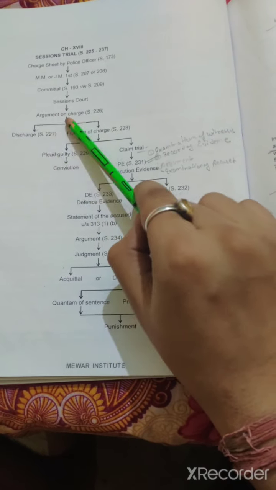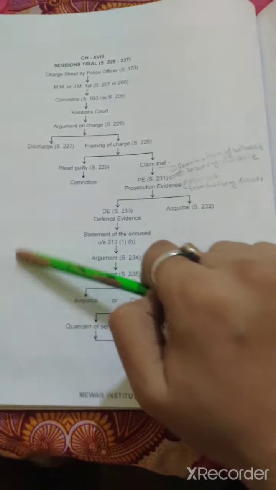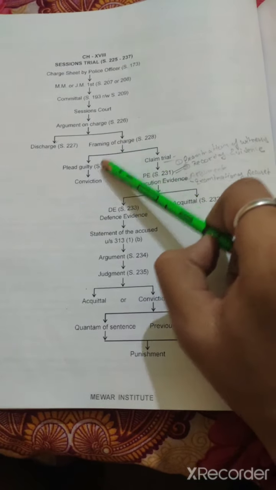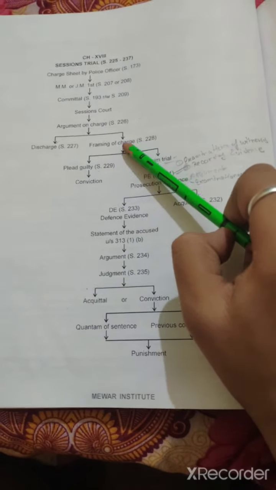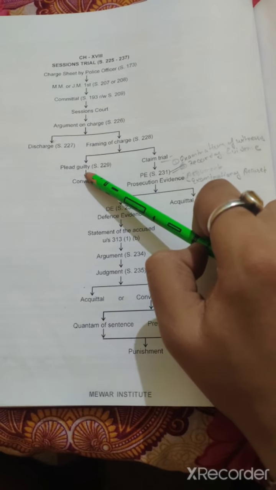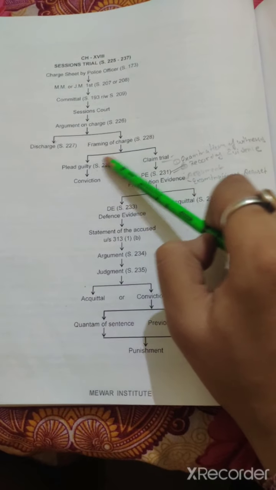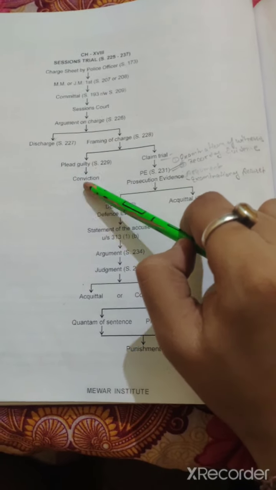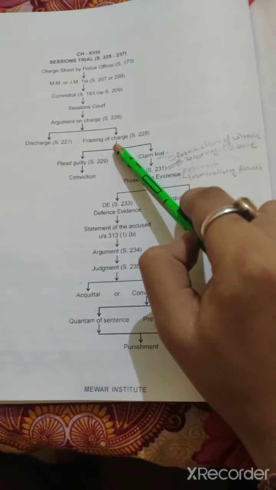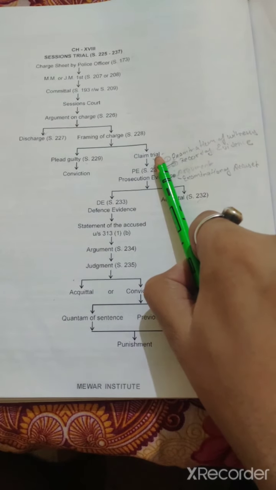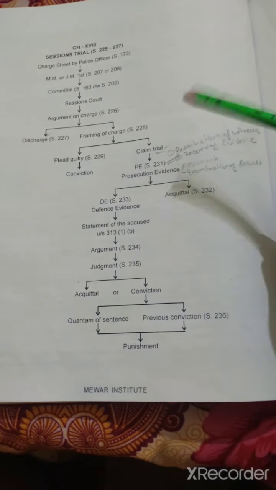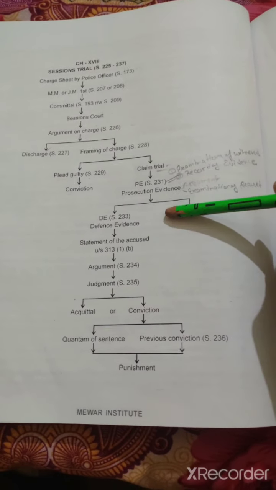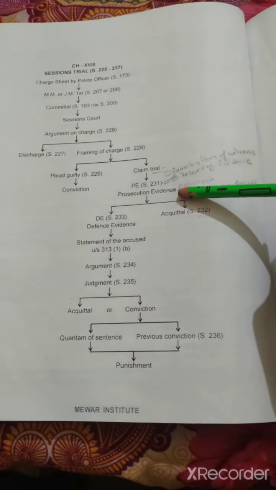After this, the accused will be discharged of all the offenses, or there will be framing of charge. After the framing of charge, the accused may plead guilty. If he pleads guilty, then he will be convicted by the court. And if he claims trial, the trial will move further to the prosecution evidence.